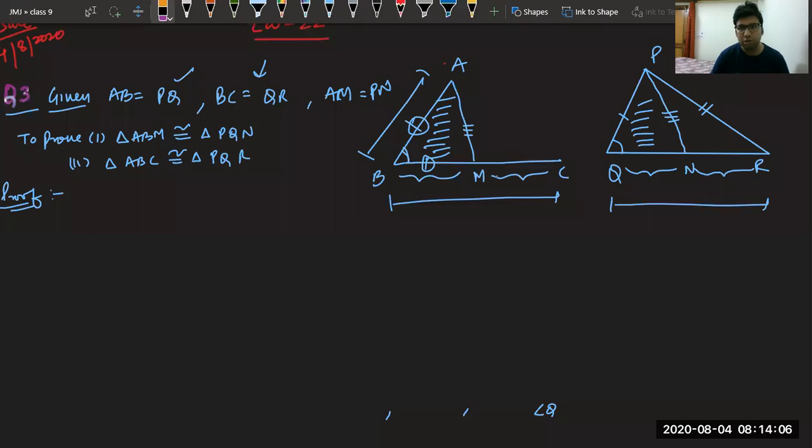Let me rub this also. This equal, no, not there. You only have a line. This is not there.